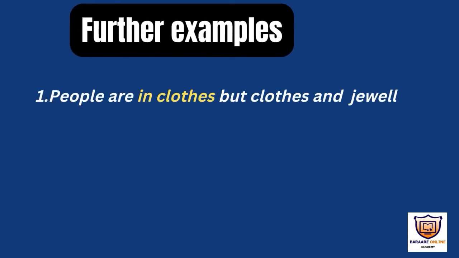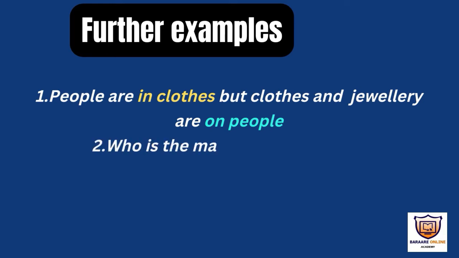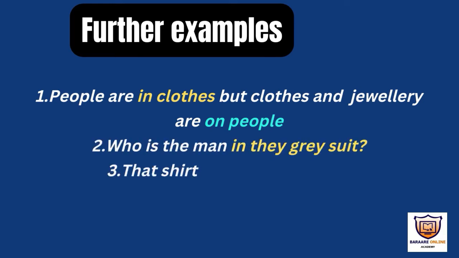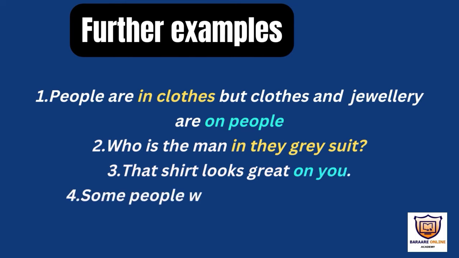A further example is regarding our last rule: if we have three-dimensional space, we have to use in. If we have two-dimensional space, we have to use on. For example, people are in clothes, but clothes and jewelry are on people. Clothes are three-dimensional space, so we are using in. The people have two-dimensional spaces. They have just the base and height. There's no person who has a width like a cuboid. No. So we are using on.